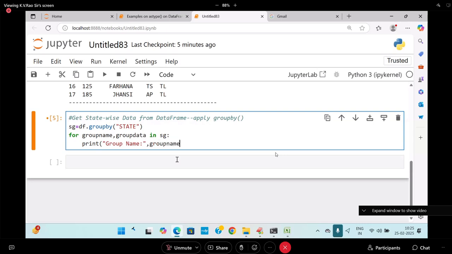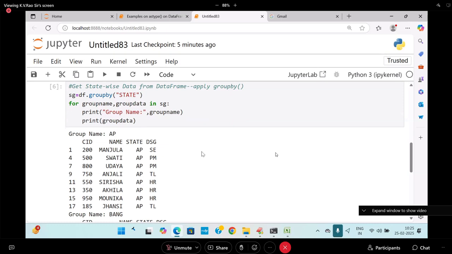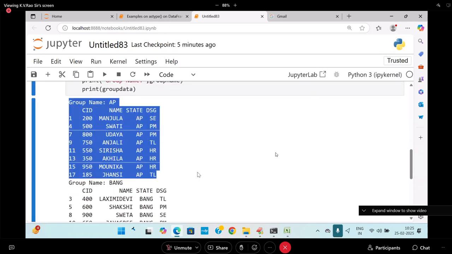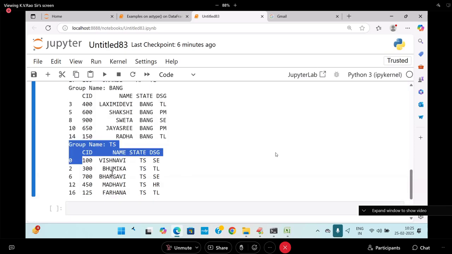I will print the group name, comma, and under that, group data. Just write group data directly and that will print perfectly for you. Not a problem. What is the group name? AP group. Next, Bangalore group. Next, TS group. Are you following me?